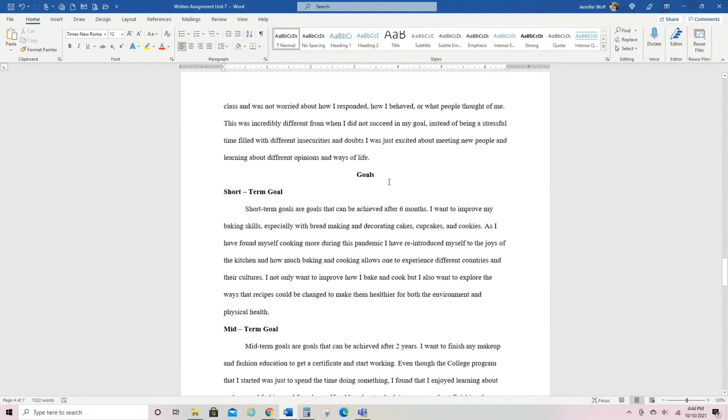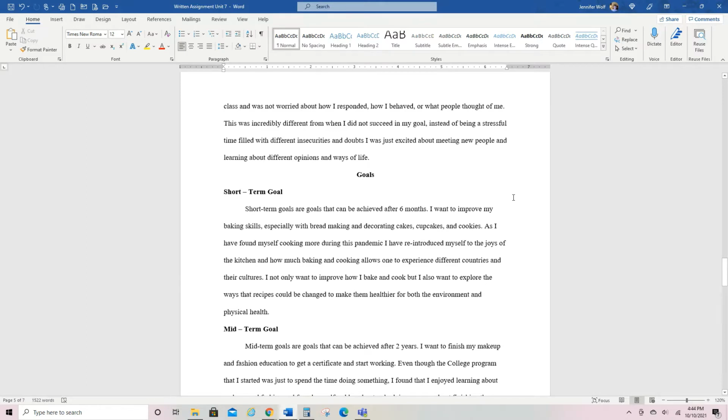Then we come down to a heading. Now this is called a subheading. This is a level 2. So notice the major level 1 heading is centered. The level 2 heading is all the way what we call flush left.